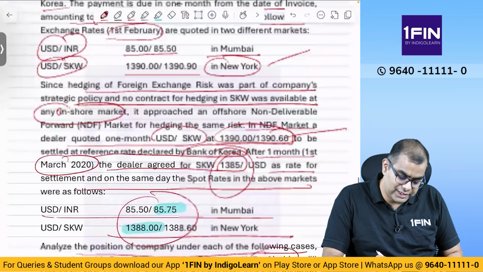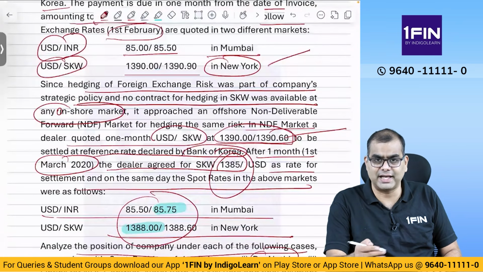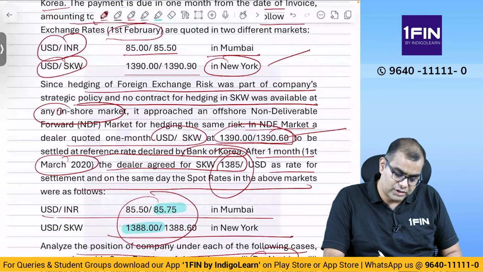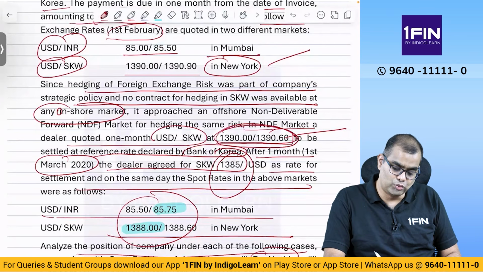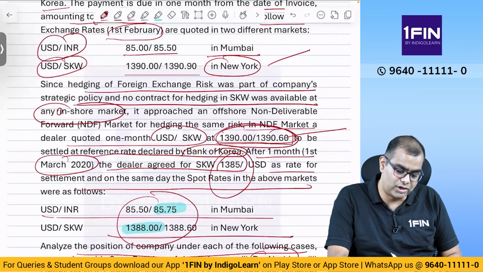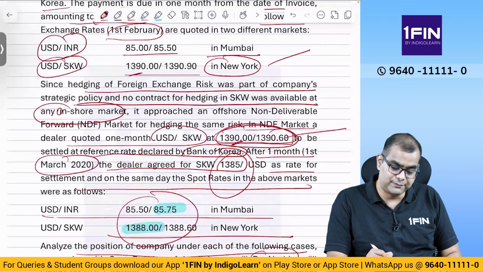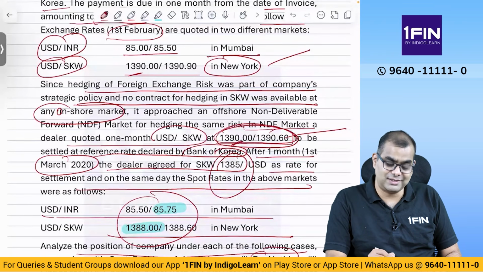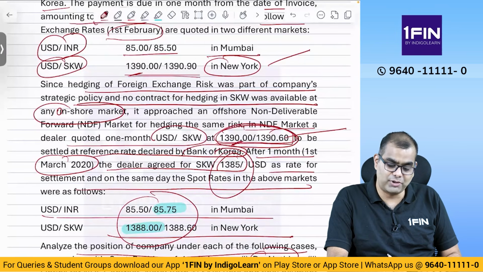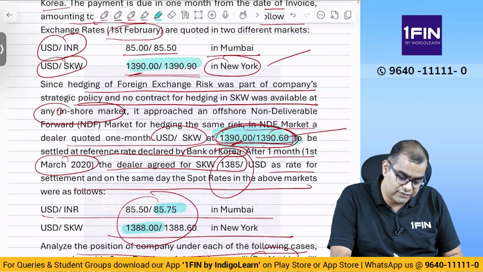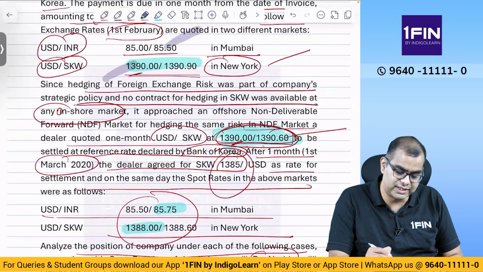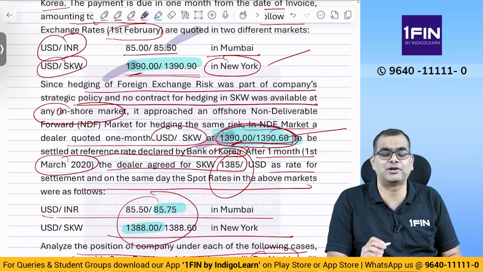story? You are entering into a non-deliverable, again, same bid ask, all of those will apply same way only, at 1390 by 1390.60. So, you are agreeing to buy, here what did we say, 1390, no? So, same number you are agreeing to buy. But why did I say same number? Because for us, what we used 85.5 and 1390. So here also the same 1390 is what will be relevant.